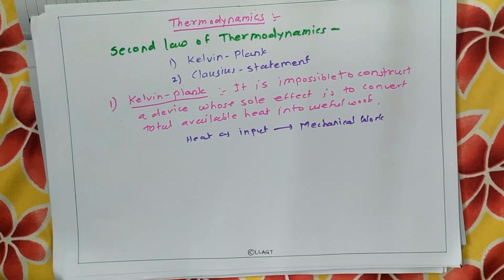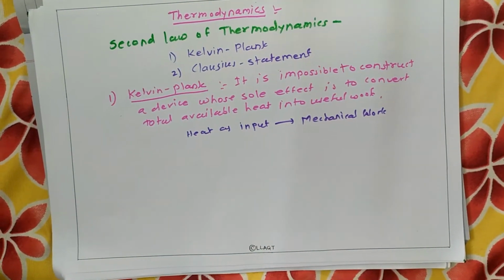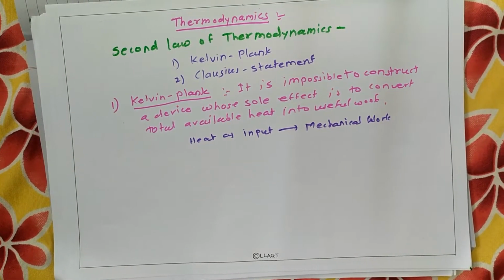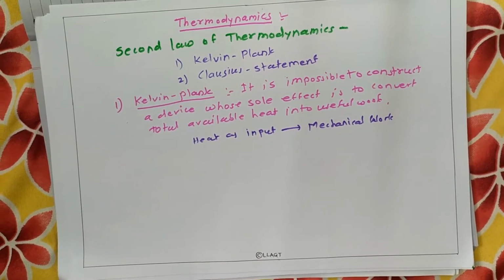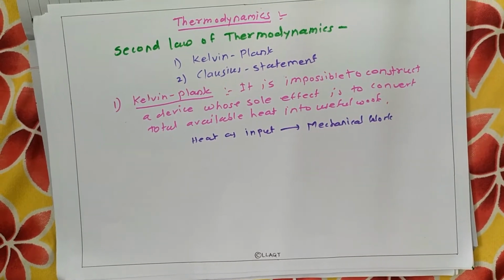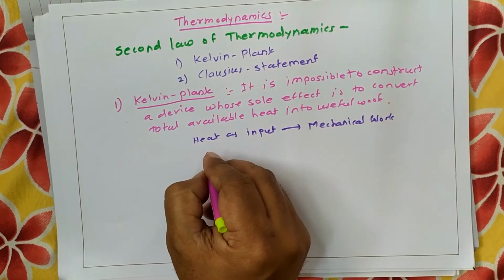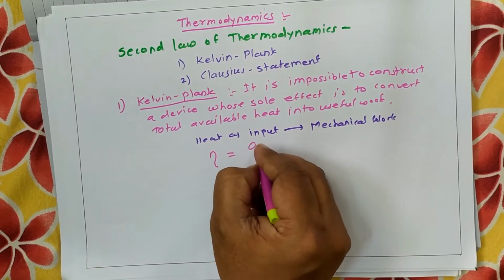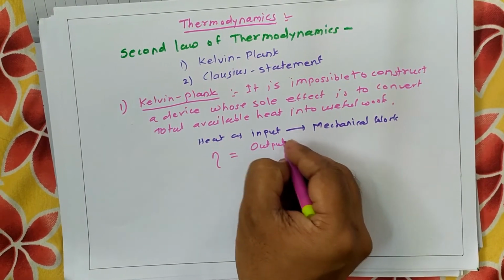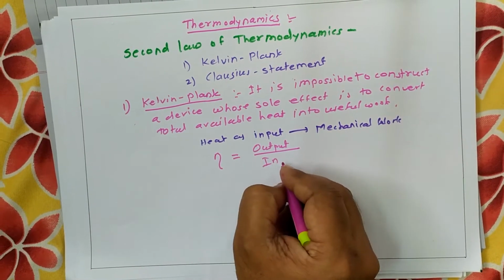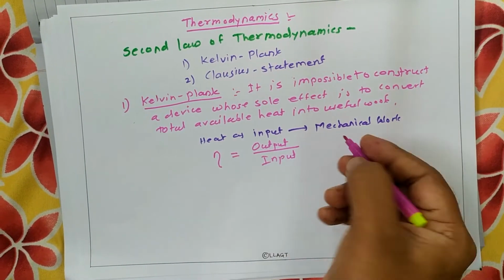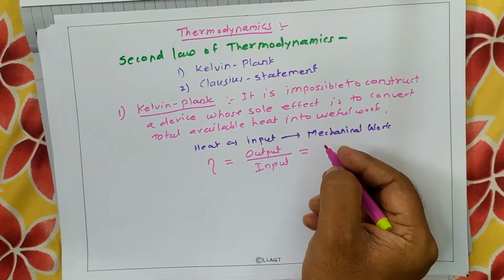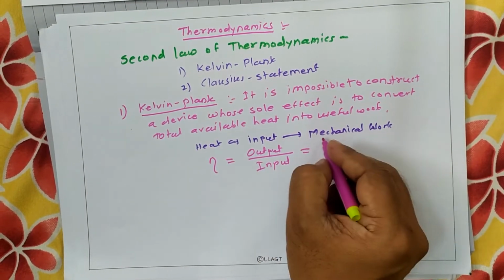So here the energy conversion is taking place, and the Kelvin-Planck statement considers the effect of losses in an engine, and it gives the concept of efficiency. For any device, the efficiency is nothing but output divided by input. In case of a heat engine, we give thermal energy or heat as input, and we get mechanical work as output.